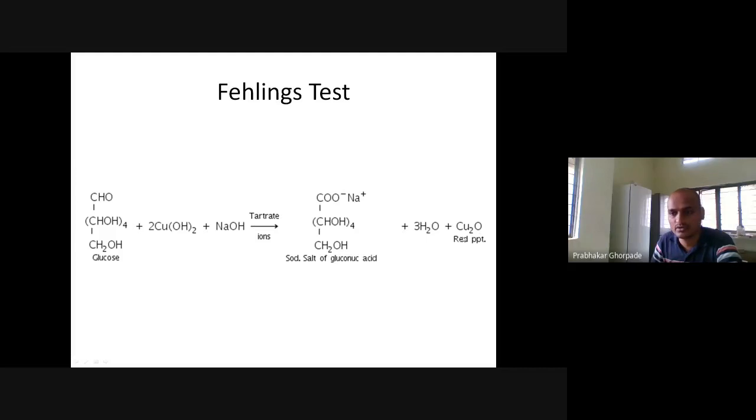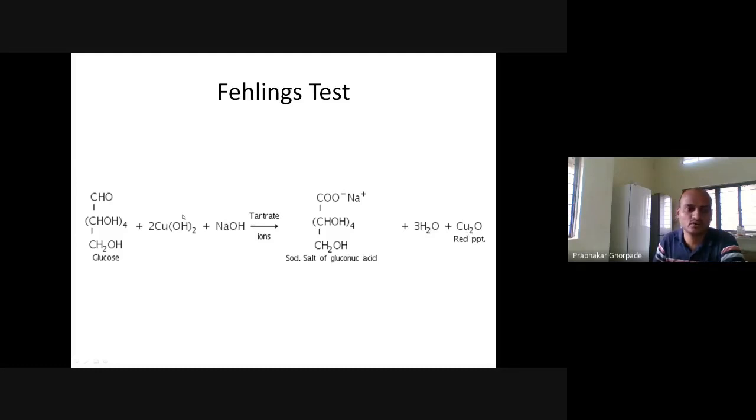If you know, this cuprous oxide precipitate is red in color, and we get the red color because the Cu2O precipitate is being formed. If you put in fats or some other molecule besides carbohydrate, we don't expect this reaction to go in the forward direction, so we won't get cuprous oxide and we won't get a positive reaction.